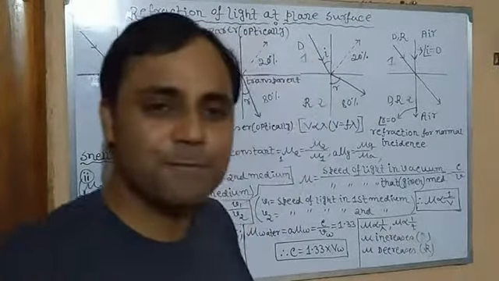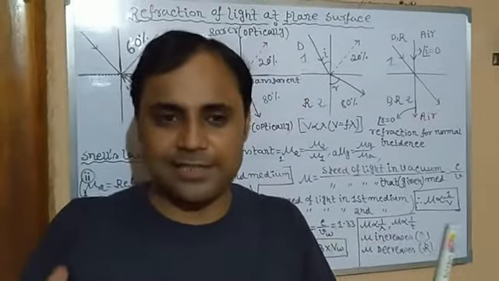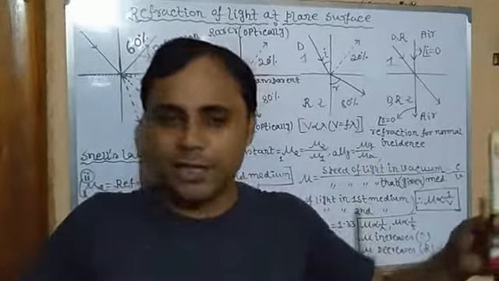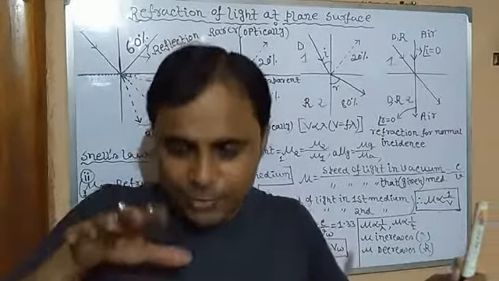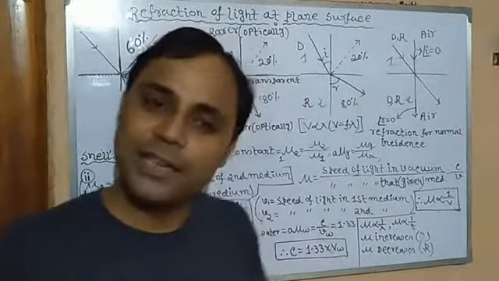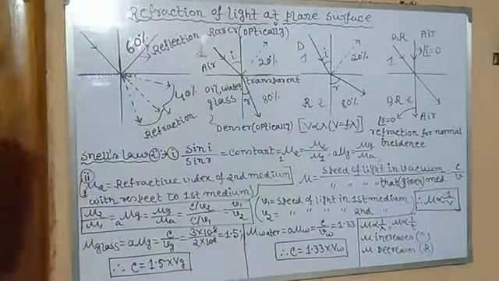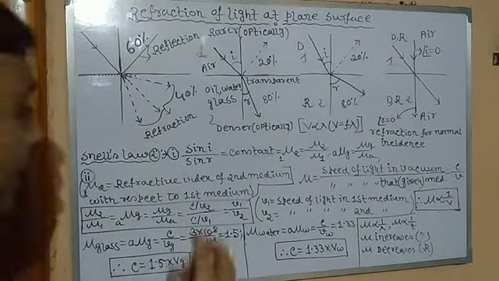If T is more, it means the temperature increases. If the temperature of the medium increases, it will expand, the molecules will spread out, you will get so much gap, and you can easily speed up your car. It means it is an optically rarer medium, mu is less. Clear? So from this relation, as I told,